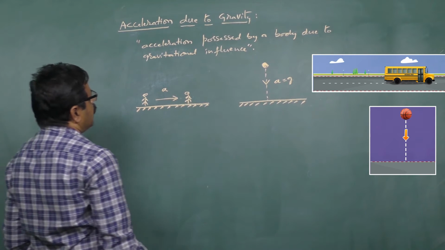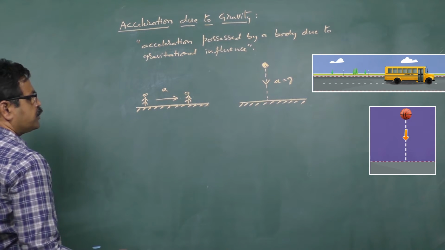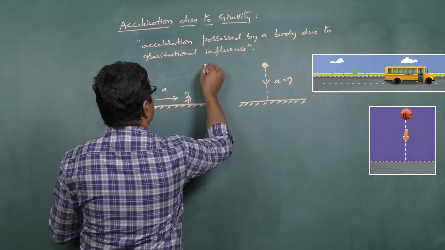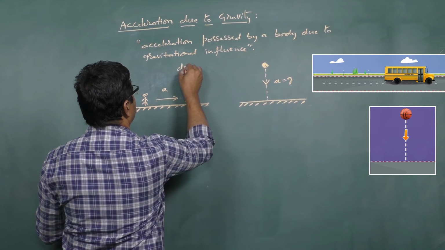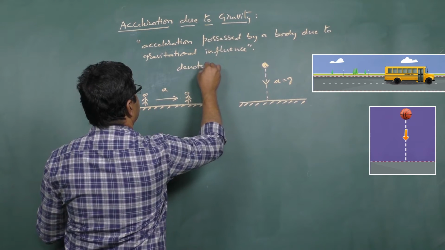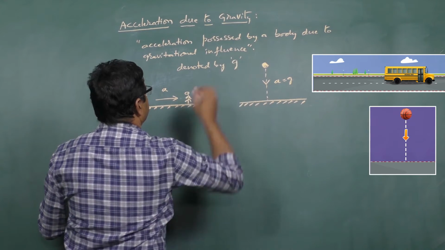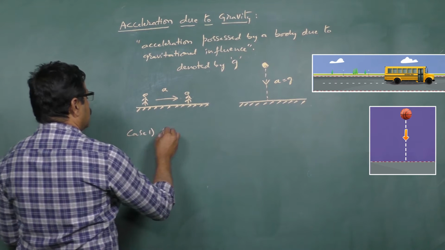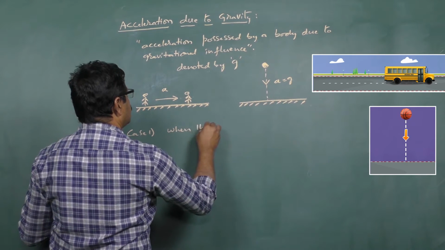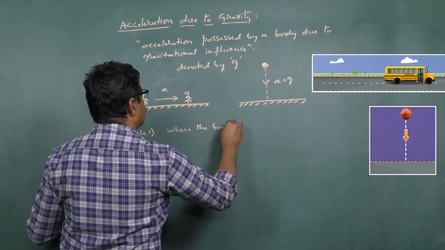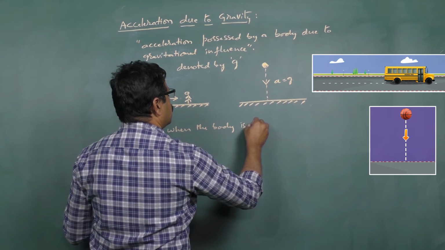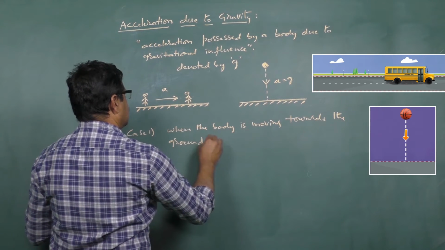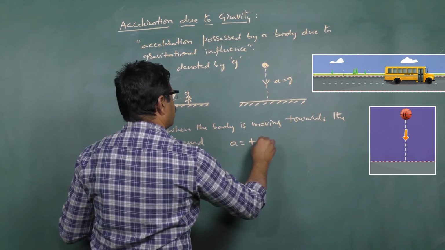So acceleration due to gravity is defined as the acceleration possessed by a body due to gravitational influence, and it is denoted by G. Here, case 1, when the body is moving towards the ground, A is going to be positive.